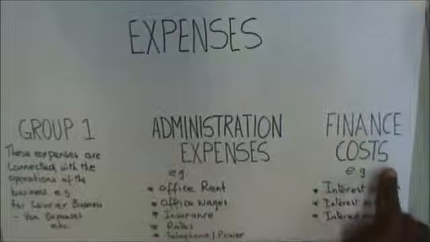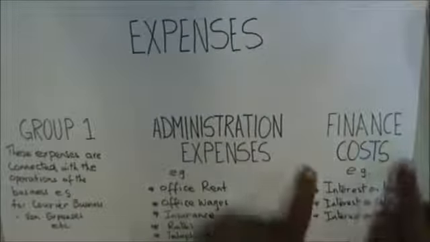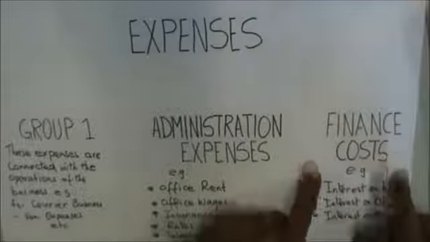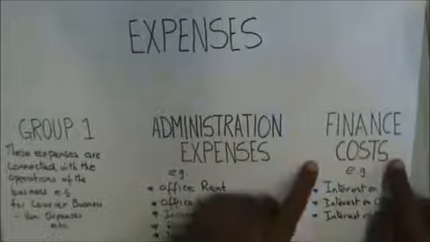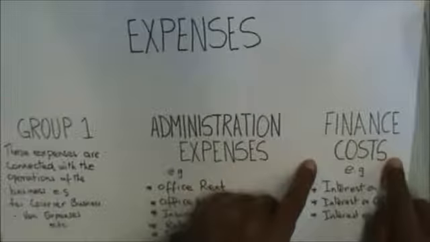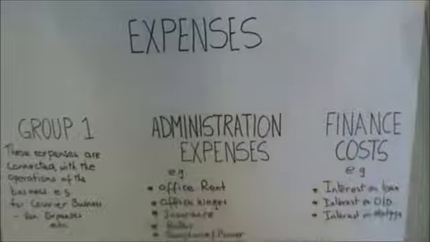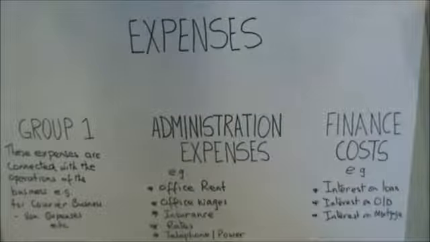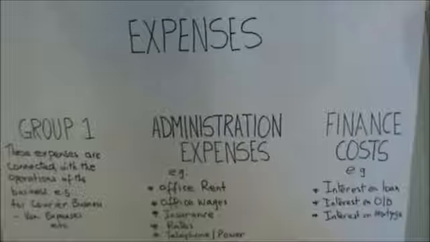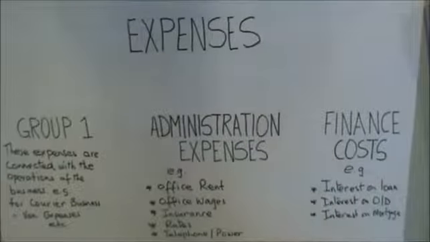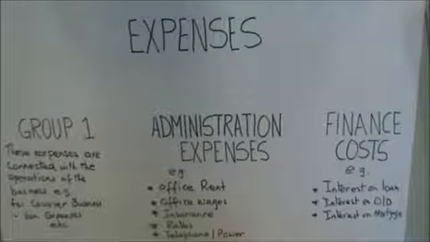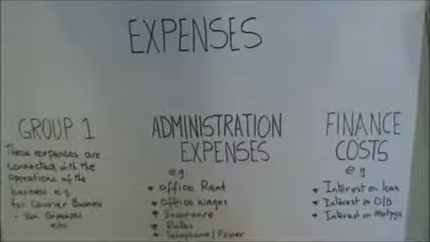I'm going to start from here. The first category is called the finance costs. Now the finance costs only include those expenses which are related to raising finance. And obviously when you raise finance, you take loans. One of the sources of raising finance is a loan.